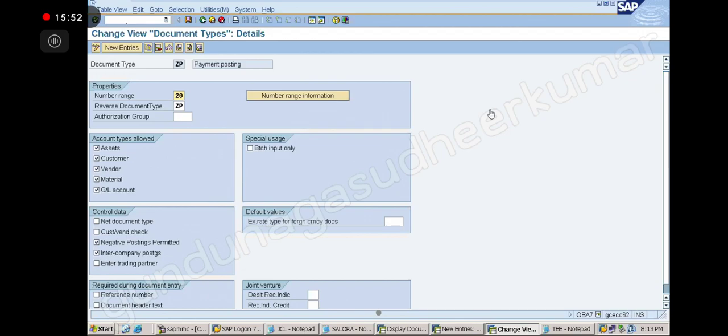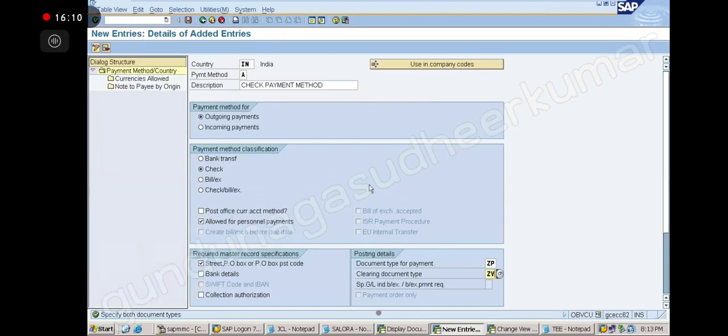Yeah, once you give 15 series, it will take up every time, correct? Yes, sir. Same way here also, we will come and do this. 20 series also we have to give. So that country level where we are going and configuring all that, that is a one-time process, sir? Of course, yes, that is one time. Whatever you are doing, this is a one-time process. Okay, sir, for this method. For another method, again you have to pay. Okay, sir. The check payment method, that is one time. Okay. Correct. Okay, noted everybody? Yes, sir.